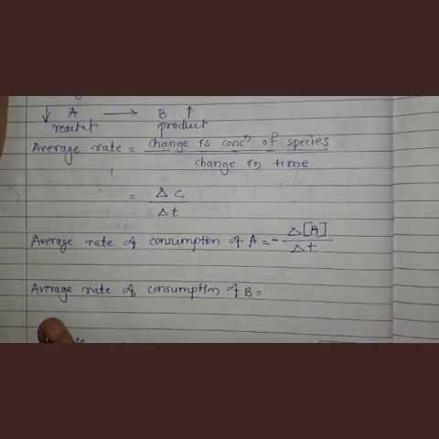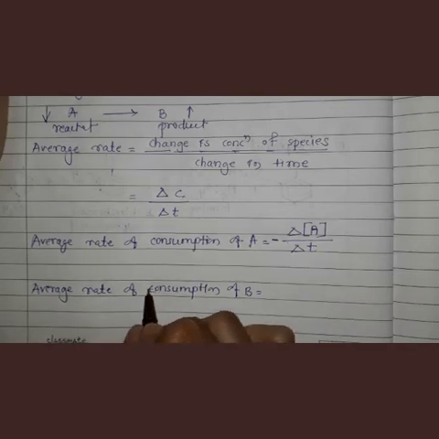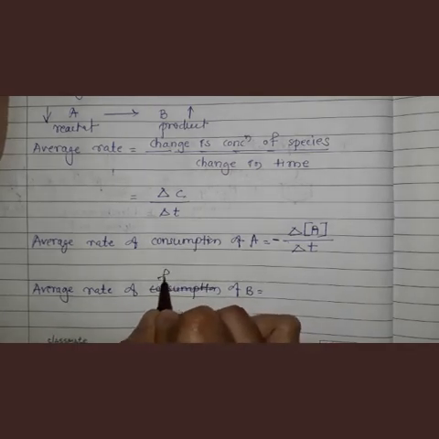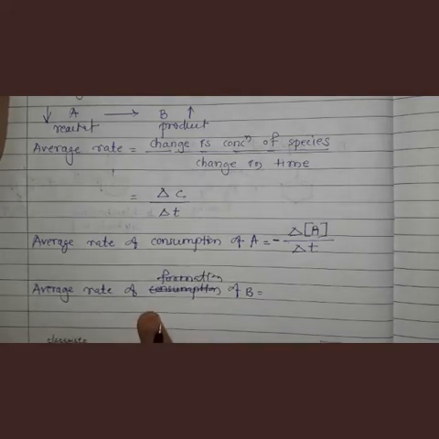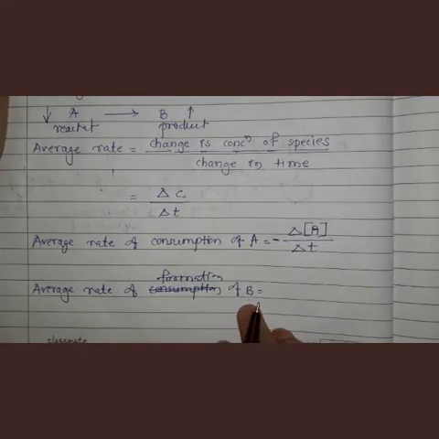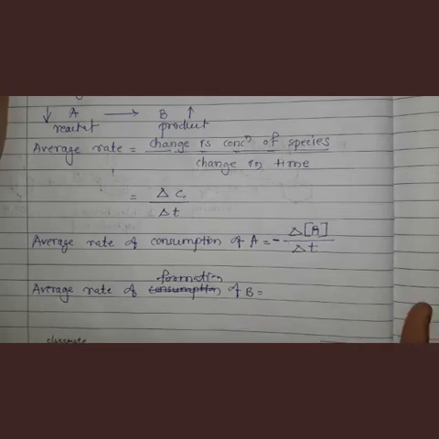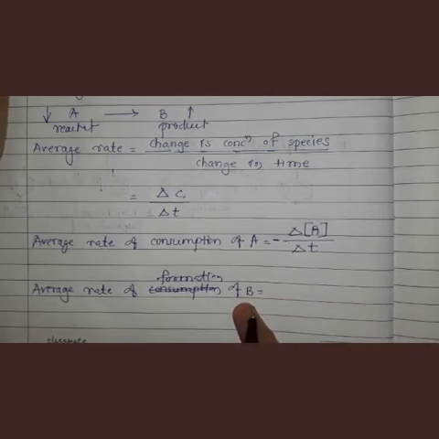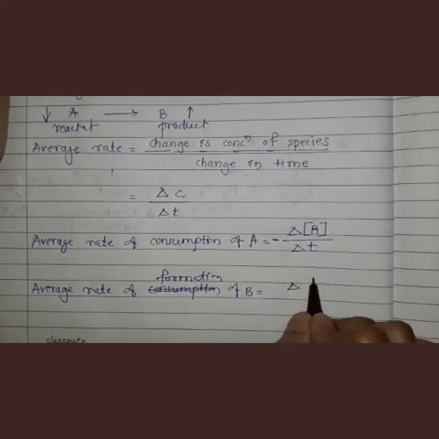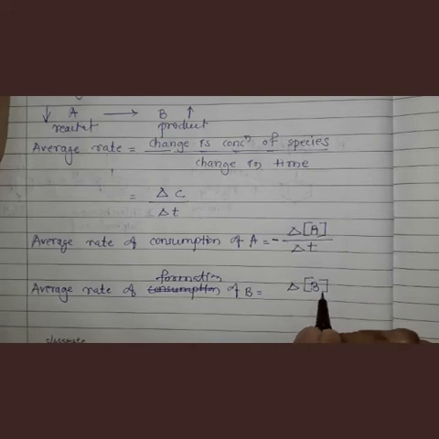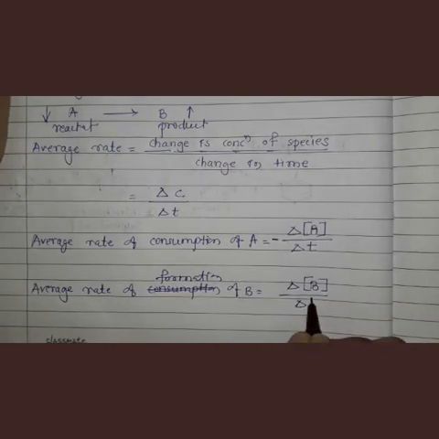Now the average rate of formation of product, the average rate of formation of B. B is product. Now product is going to form, that means the concentration of B is going to increase. So that can be written as change in concentration of B divided by change in time.